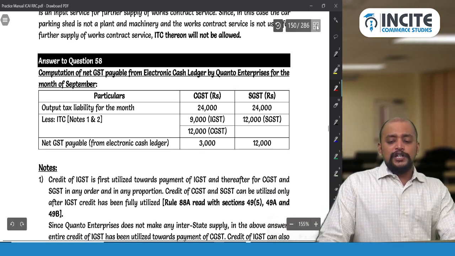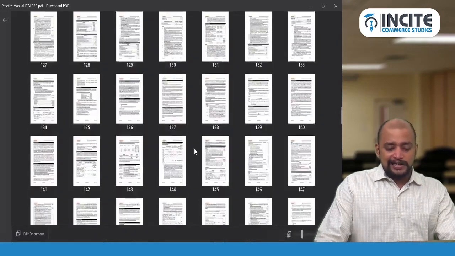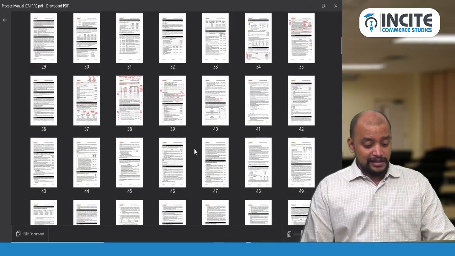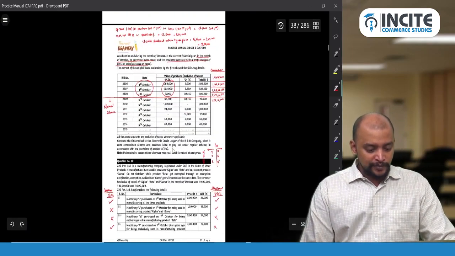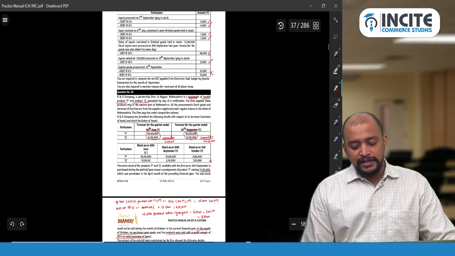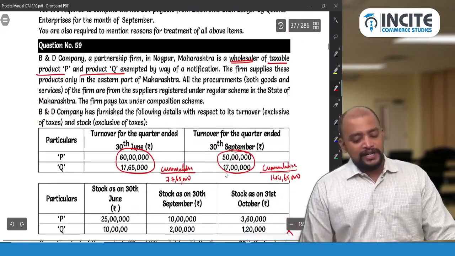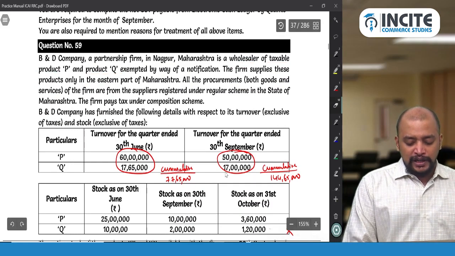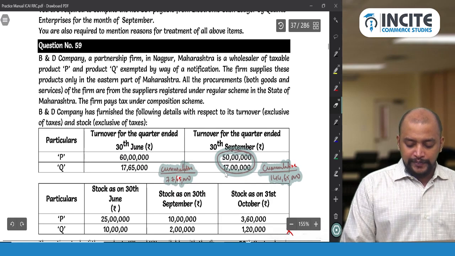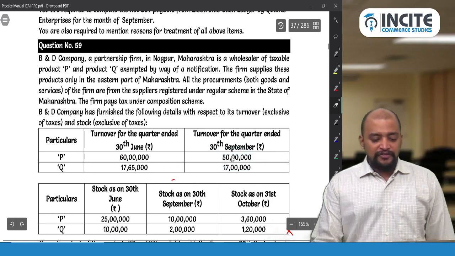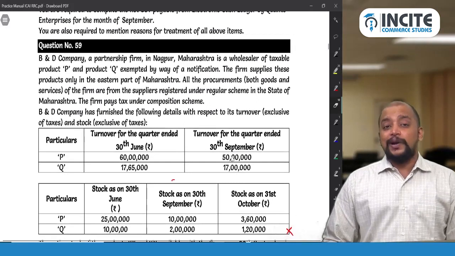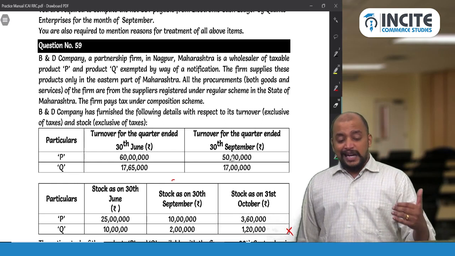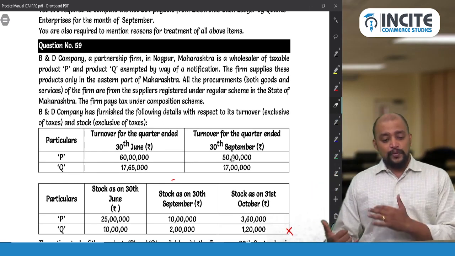Okay. Now we are moving on to another question related to this. This was question number 58. We completed it, now 59 you see. Question number 59 of the practice manual, page number 26. Have a look into that question. It's a very good question. This is on 18.1c.